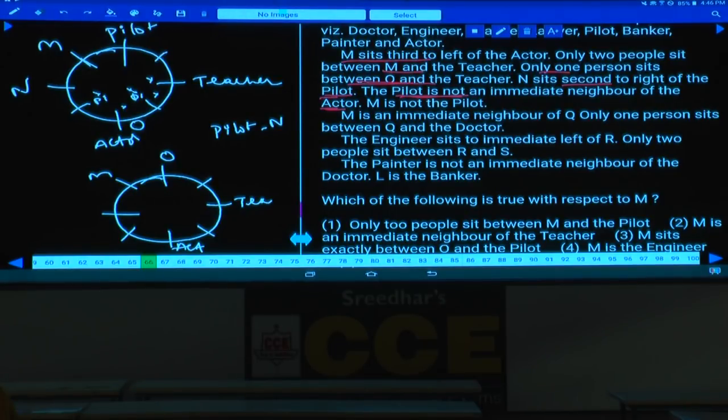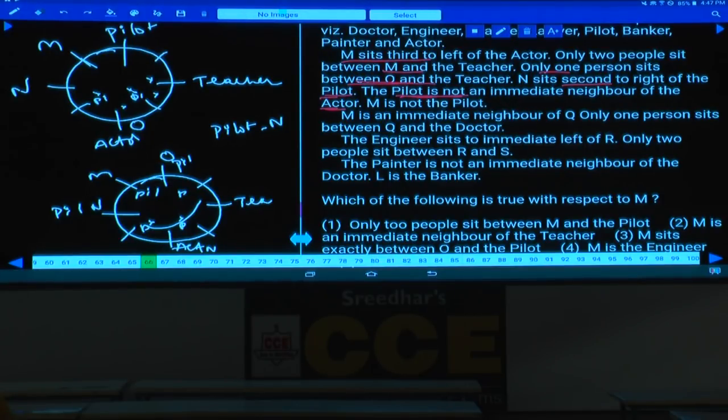Then what is the other possibility here? The pilot is not an immediate neighbor of the actor. The pilot cannot be in these 4 places, and the pilot cannot be here as well. Hence the pilot must be either O or this person, isn't it? Now if the pilot is at this place, then N will be the actor, that is one possibility. And what is the other possibility? If O is the pilot, then what happens here? If O is the pilot, N will be at this place.